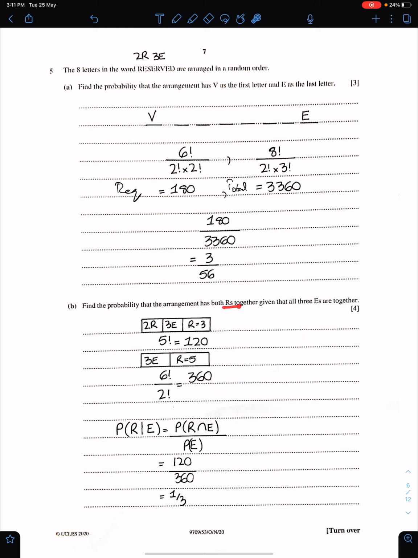Now R's together and E's together. This is here. 2 R's, 3 E's and 3 remaining objects. This is one object, this is one object, and these are 3 objects. So altogether we have 5 objects. So 5 factorial. So 5 factorial divided by 360. This will give you the answer of this part, 1 upon 3. This part is very important. If you want to take a screenshot of this solution, you can.